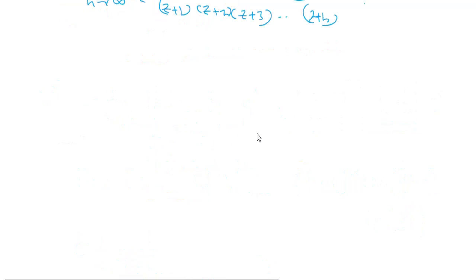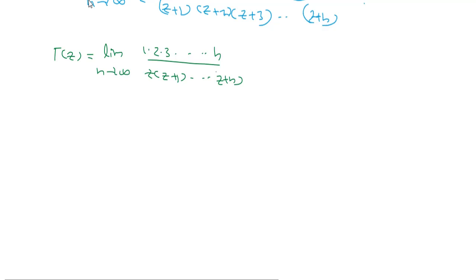So what I have shown is gamma z is equivalent to limit n goes to infinity of 1 into 2 into 3 up to n divided by z into (z plus 1) into (z plus 2) ... into (z plus n), n raised to z, which can be written as limit n goes to infinity 1 by z, product m is equal to 1 to n of (1 plus z by m) raised to minus 1, n raised to z.